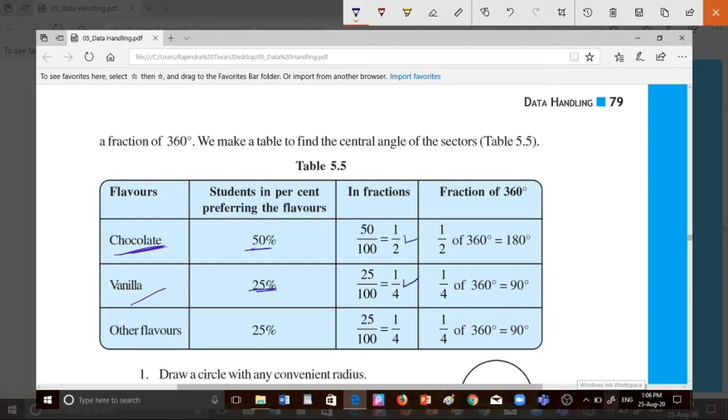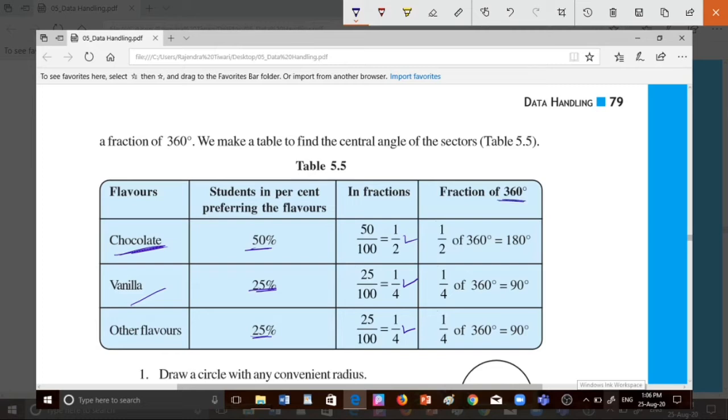This is 1 by 2. And other flavor is 25%. Again change in the form of fraction. So 25 upon 100 is 1 by 4. This is the fraction form, but we have to know the central angle. Do you know the central angle total value is 360.